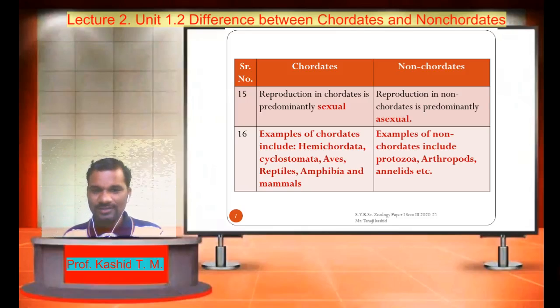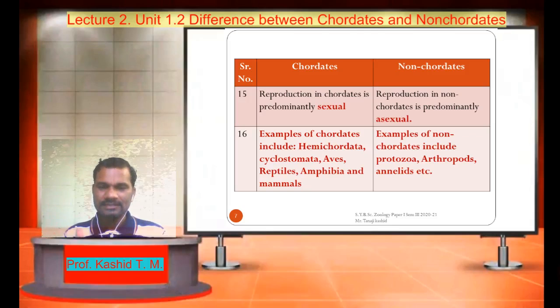It includes lizard, draco, crocodiles, snakes, etc. Class Amphibia, it includes frogs, toads, etc. And mammals including human being, rat, rabbit, kangaroo, etc.